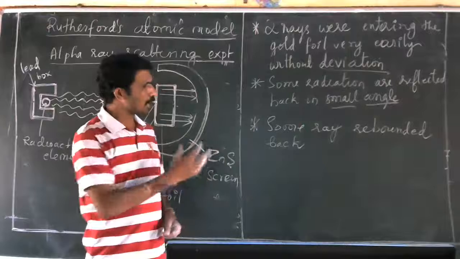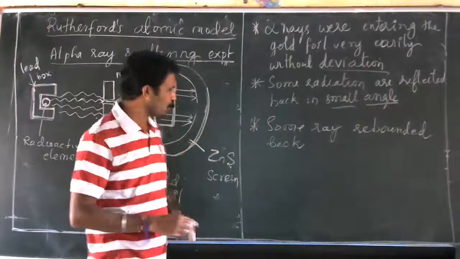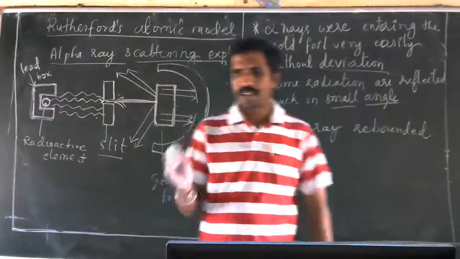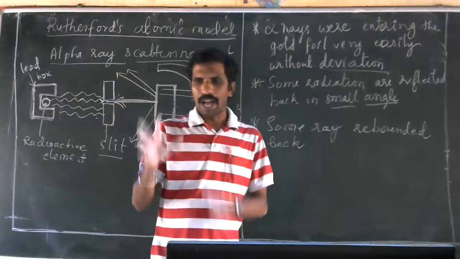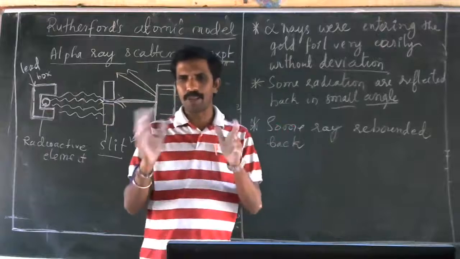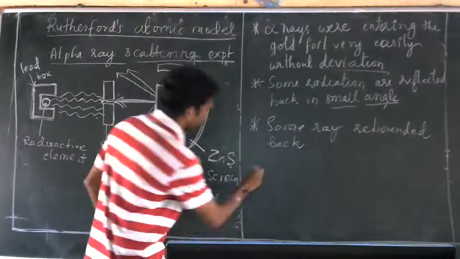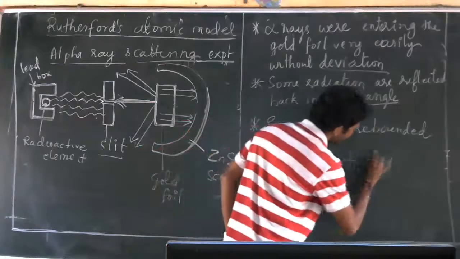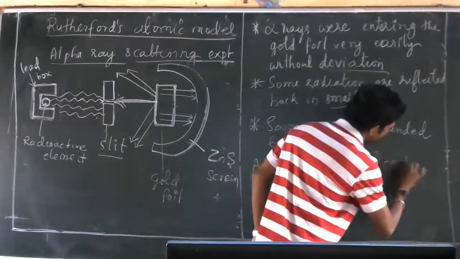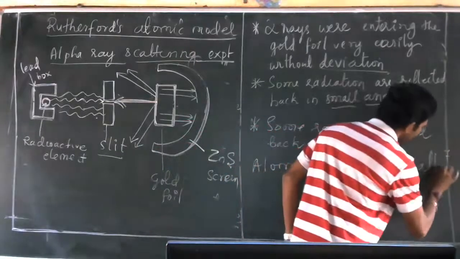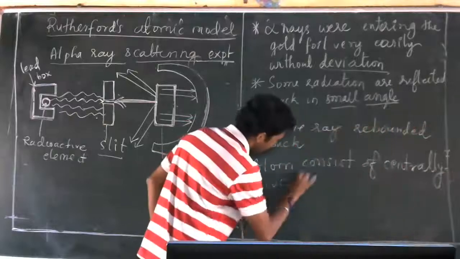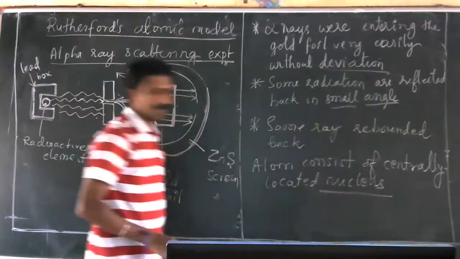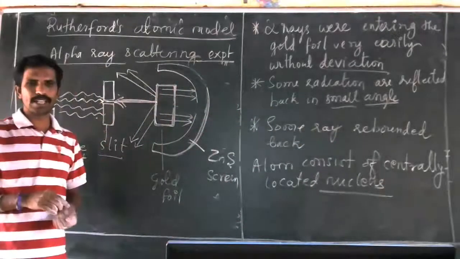On this observation, he told that the atom consists of a centrally located nucleus. He told that in the atom, at the center, there is a nucleus.